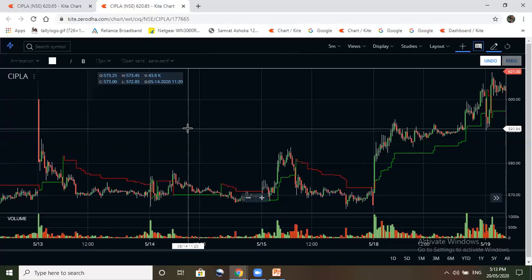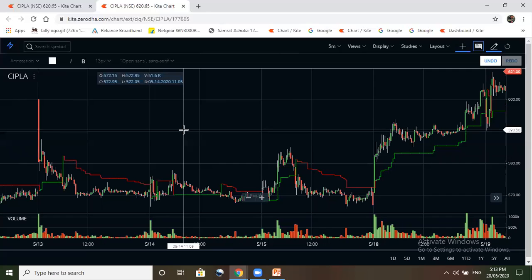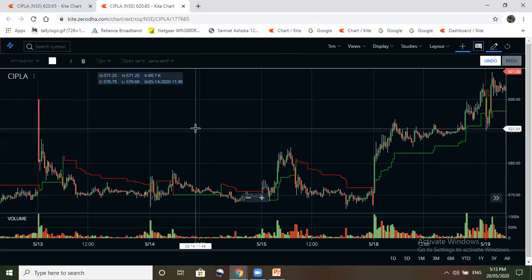If you find any other indicator that is better than this, you can use that. I find this indicator nice, that's why I'm using it for trailing stop loss. Sometimes I don't use it either. Sometimes I use manual support and resistance lines for trailing the stop loss.